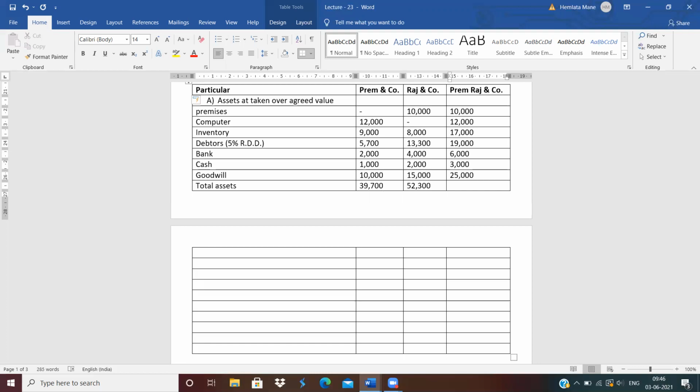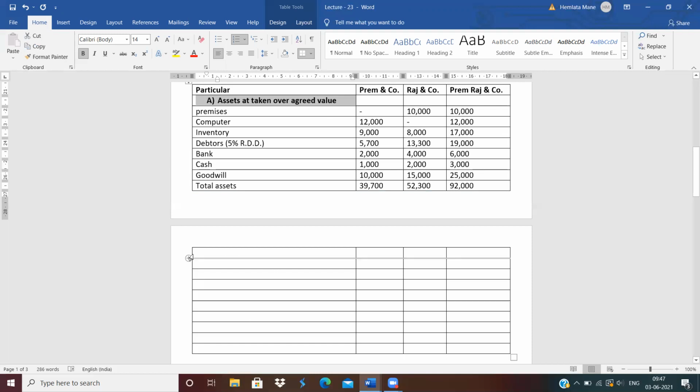52,300. And total of Prem Company. Total of Prem Company is how much? 92,000. Clear? These are the total assets. Clear? Everyone getting how to write the assets?